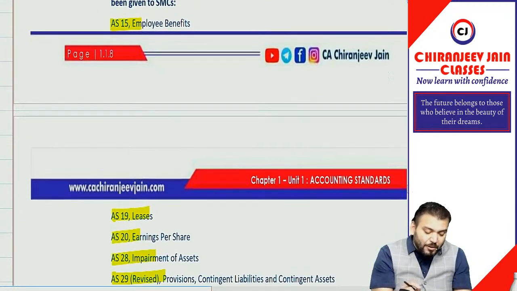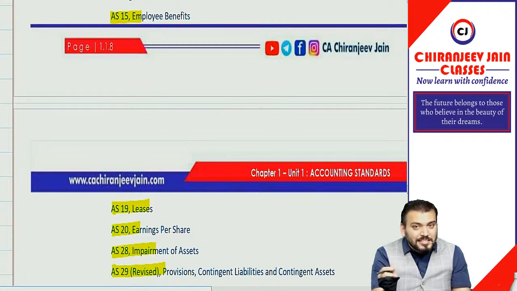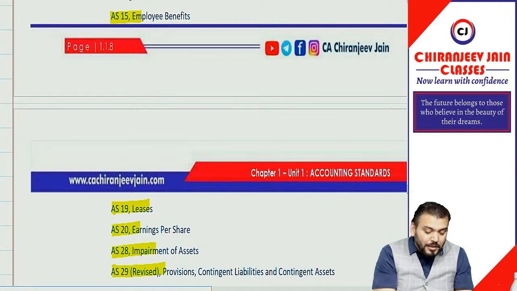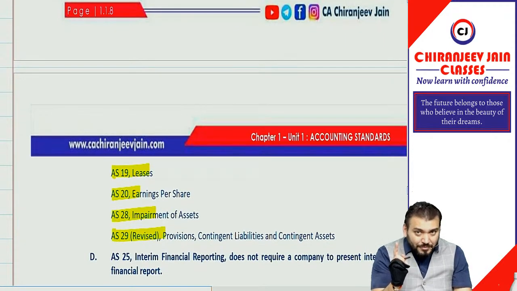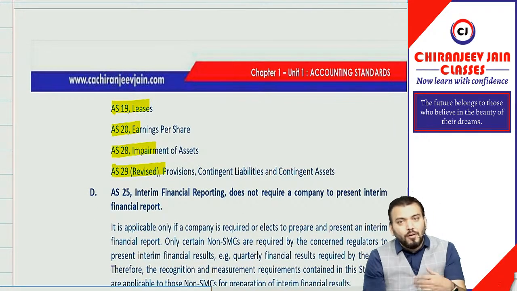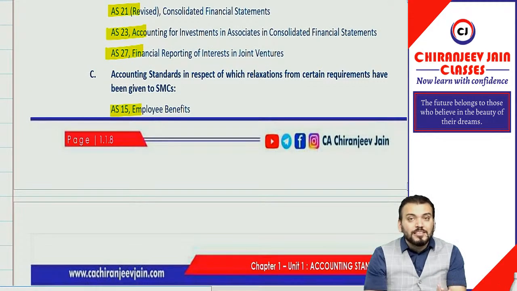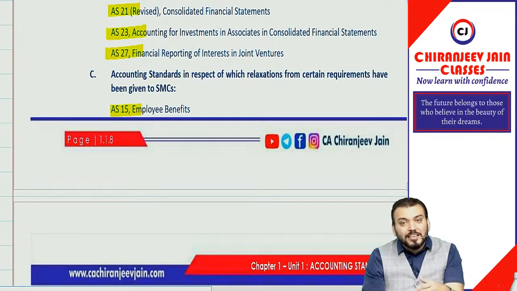Similarly, there are some accounting standards where some paras are exempted or some relaxation has been given, that is AS15, AS19, AS20, AS28 and AS29, correct? And AS25 will be applicable only when they are preparing interim financial reports, and AS21, 23, 27 will be applicable when they are required to prepare consolidated financial statements as per the respective regulation.